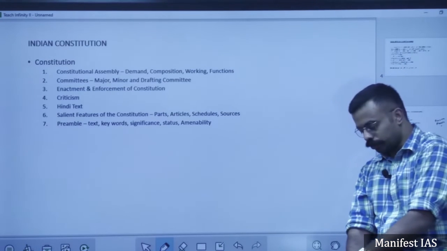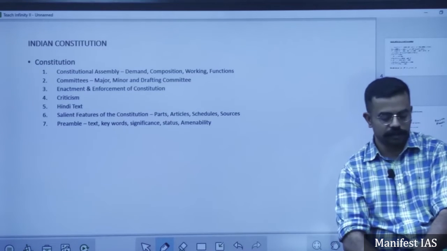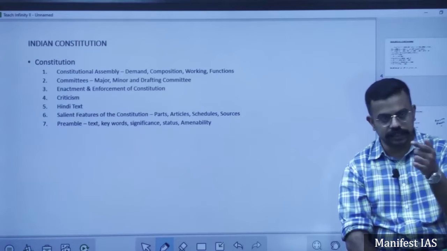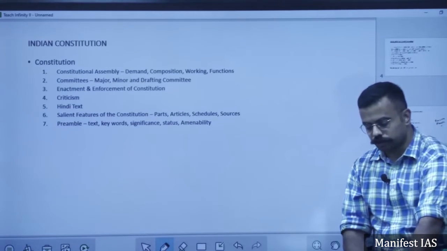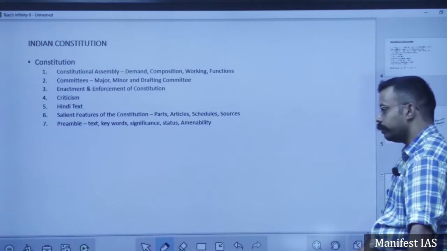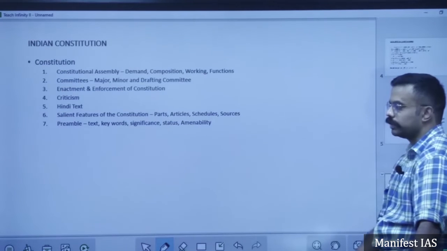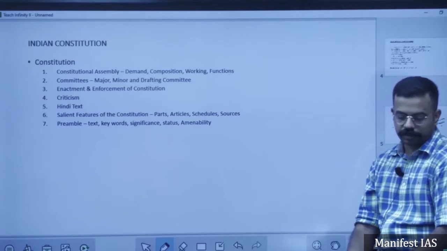Next comes the Irish constitution. Your DPSP, Directive Principles of State Policy, is largely taken from the Irish constitution, which in turn takes it from some other country's constitution. So we nominate 12 people to Rajya Sabha, who have expertise in arts, social service and so many other things. That is taken from the Irish constitution.